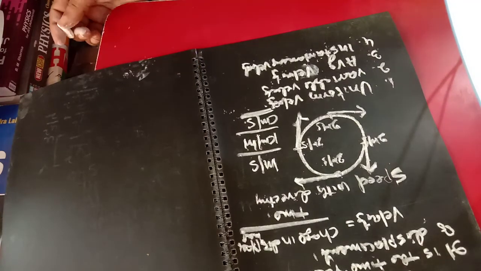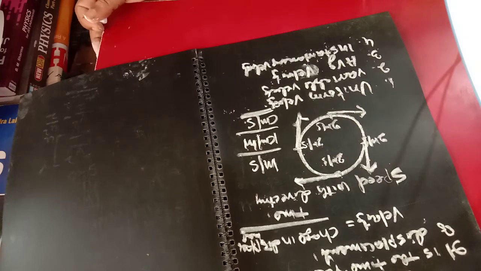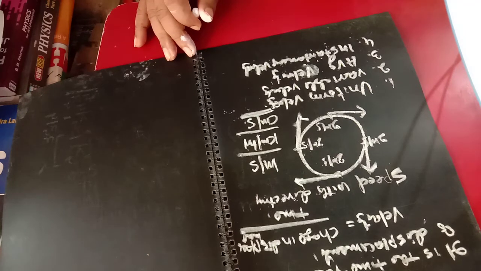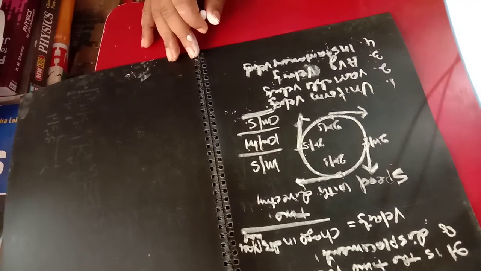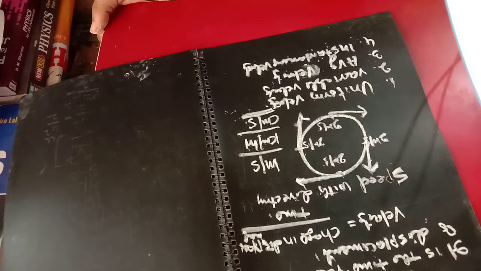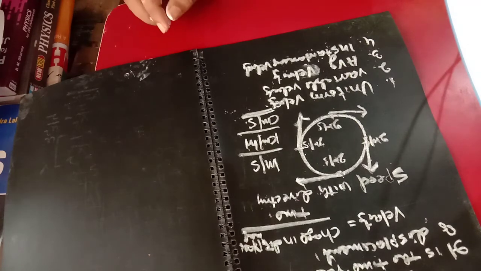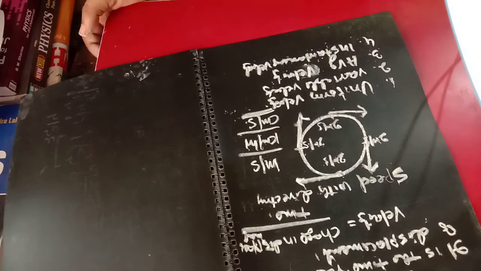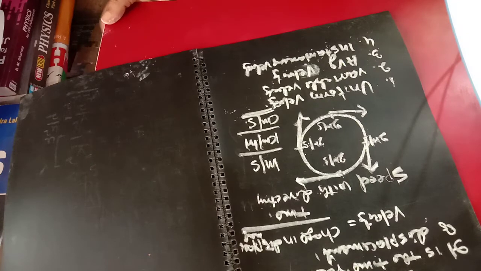If the body travels equal displacement in equal intervals of time, then such type of velocity is called the uniform velocity. In the same manner, the variable velocity: if the body travels unequal displacement in equal intervals of time, or unequal displacement in unequal intervals of time, then such type of velocity is called the variable velocity.